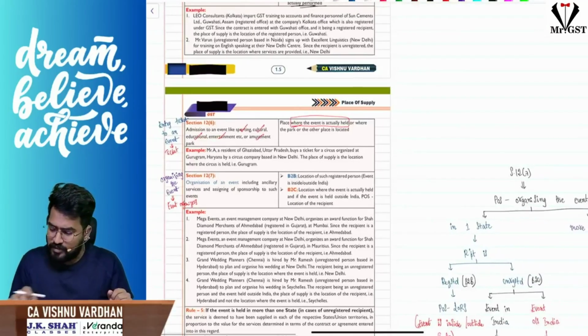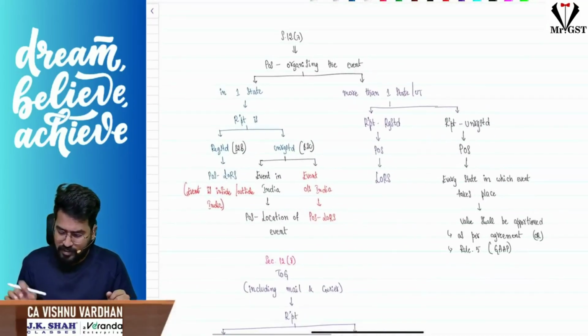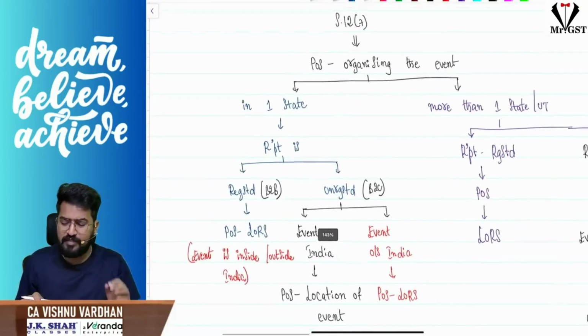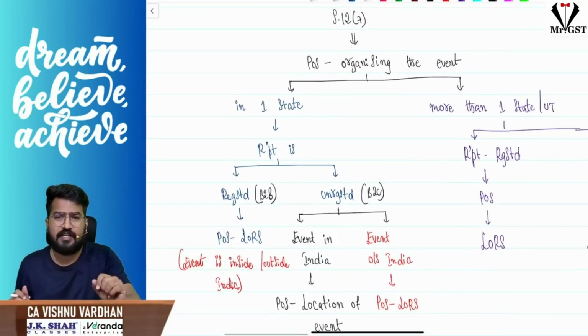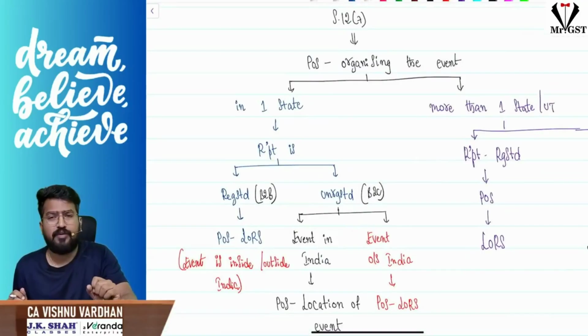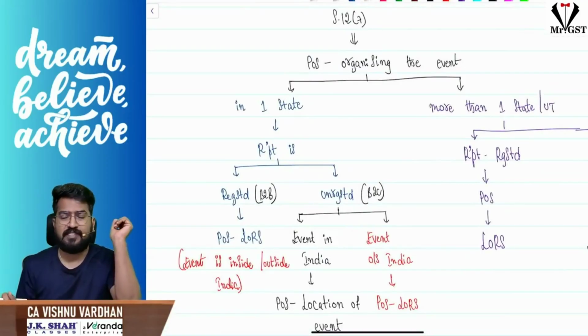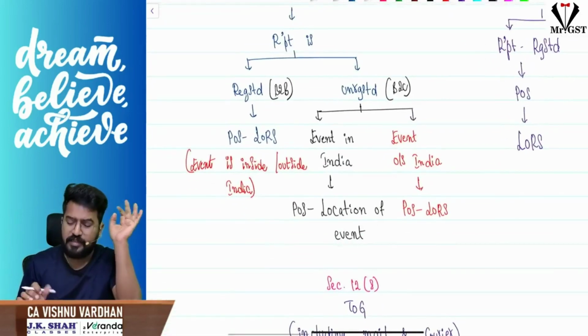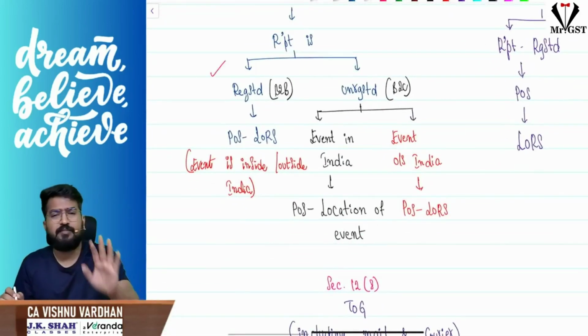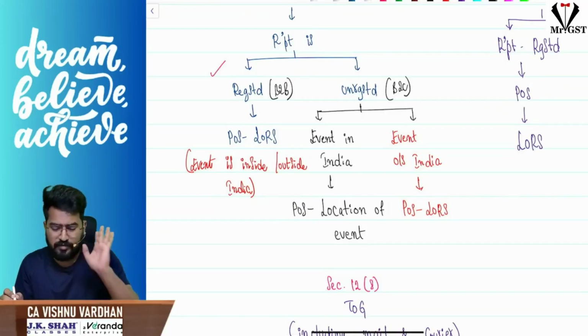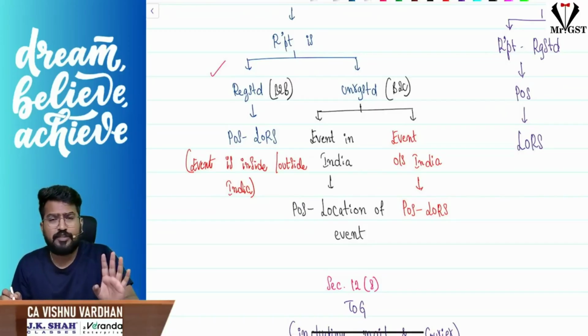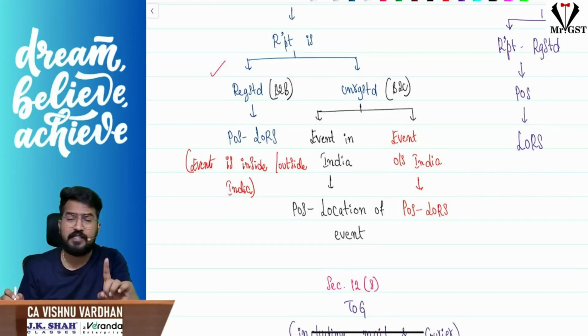Now, sir, subsection 7 I have given in a flowchart here. What is the place of supply for organizing the event? The interesting point we have to see is whether the event is organized in one state or is happening in more than one state. Sir, if it is happening in one state and the recipient is registered, that is a B2B case, the place of supply will be the location of the recipient where he got registered, no matter whether the event is happening inside India or outside India.